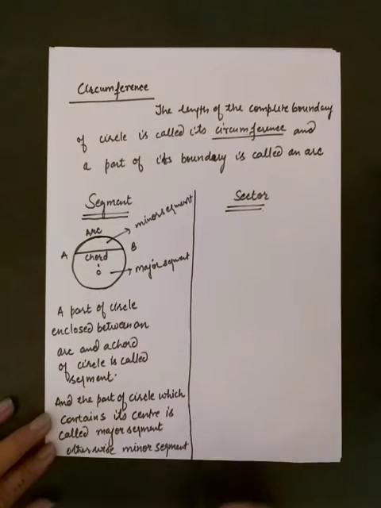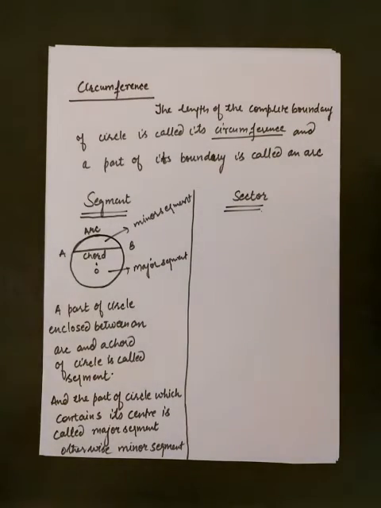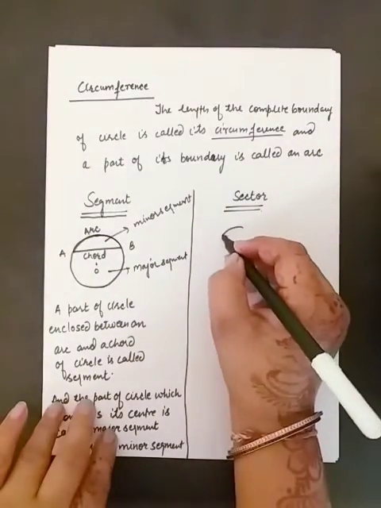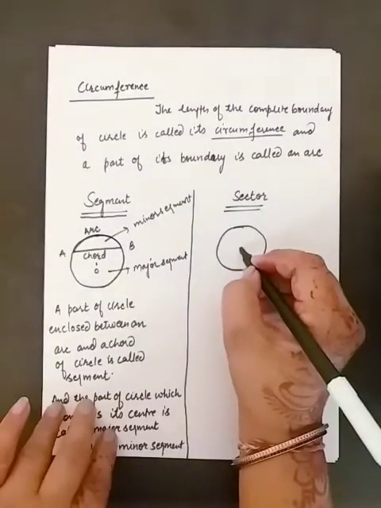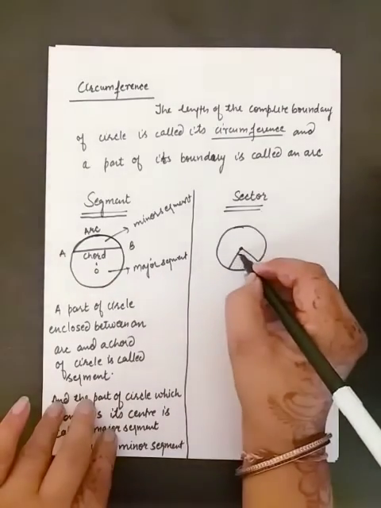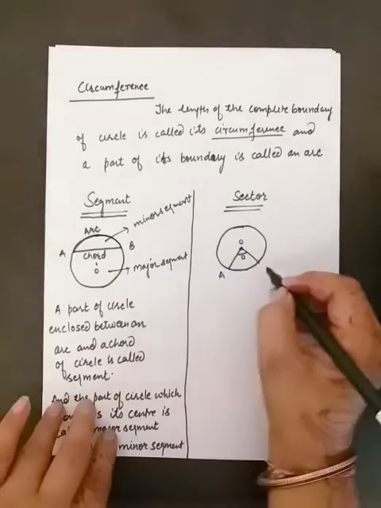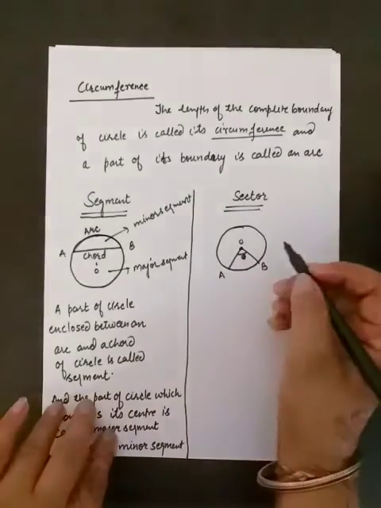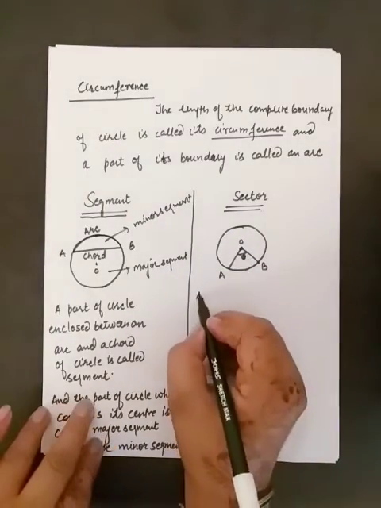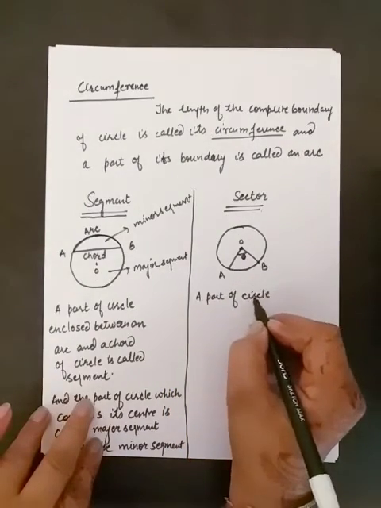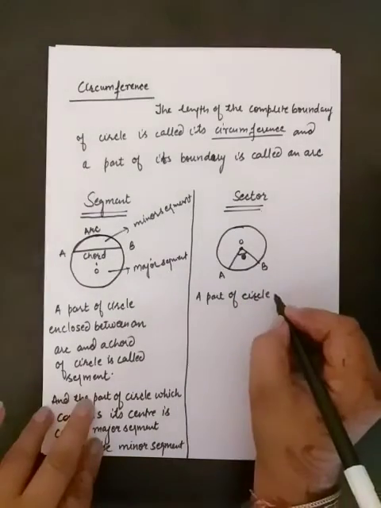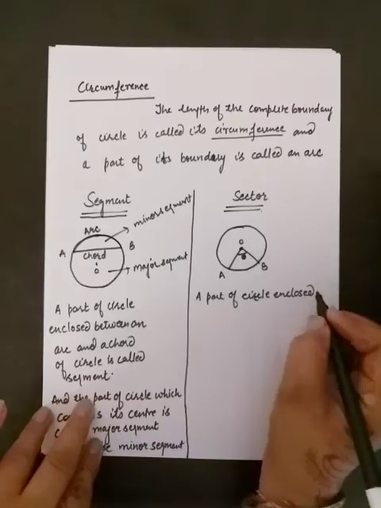And you can remember, when we eat food, the bite of your chapati is called segment. And for sector, you can remember that a slice of pizza is sector. Here, for a sector, we can say that a part of circle enclosed between... Now between what is this part enclosed?